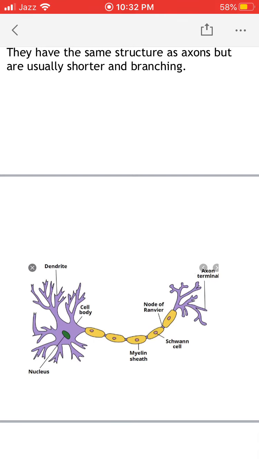This is axon of this neuron, and this is myelinated neuron. Here you can see the myelin sheath, and in between two myelin sheaths you can see the node of Ranvier, and then axon is terminated as axon terminals, many small branches known as axon terminals.